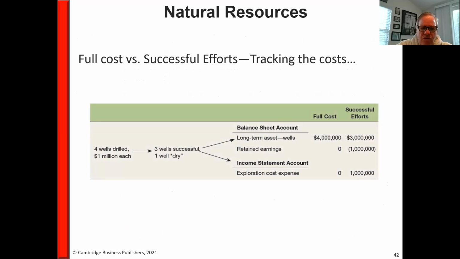So under full cost, you drilled 4 wells, and each well cost you $1 million to drill. So you would capitalize $4 million under full cost. Under successful efforts, you would only capitalize the drilling costs for those wells that were successful. So the other $1 million for the unsuccessful well would actually be expensed immediately in the year that you incurred those costs. So they'll give you very different answers. So, full cost versus successful efforts. Now, again, regardless of which of these methods you use, you also have other costs that would be related to the natural resources, other than just these drilling costs.